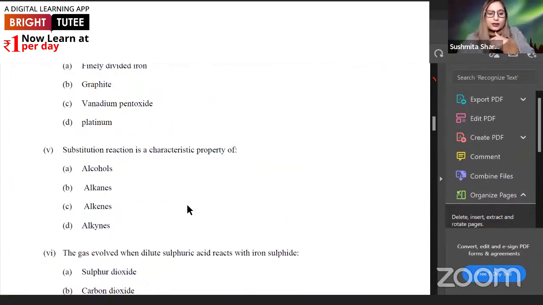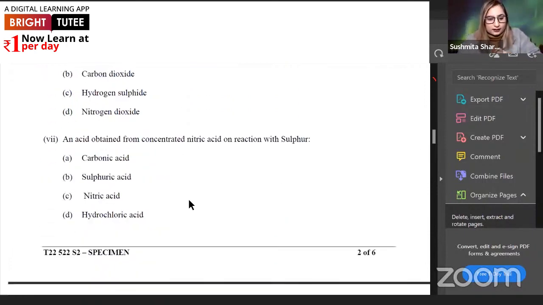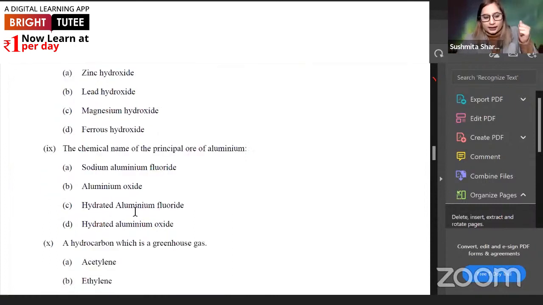Let's see, which question exactly has come from ammonia? Gas evolved, yes, sulfuric acid. Okay. Yes. So the hydroxide soluble in excess of ammonium hydroxide solution. This is from that portion only. So, as Aruna ma'am also told me, there are certain reactions that have been removed. Do you want me to go into the detail of that? Give me a thumbs up. Okay, so let's just discuss the question paper first, then we'll see.